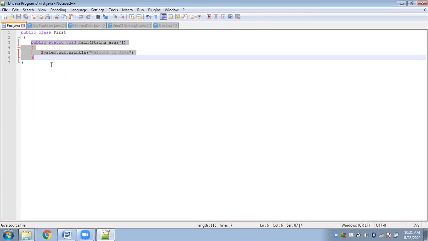Likewise even the JVM. Ultimately the program will be executed by JVM. It is the JVM which will call the program for execution, and JVM will directly call the main function.